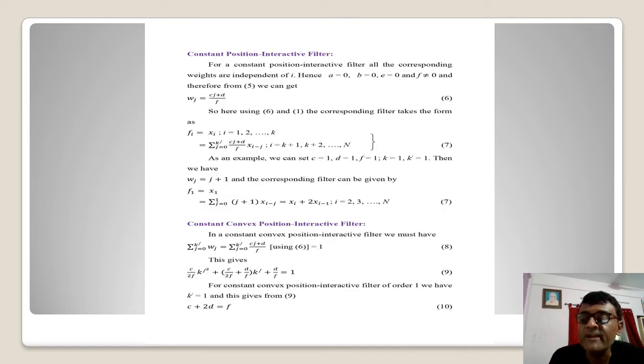We are now coming to the other aspects very quickly to demonstrate the matter. Constant position interactive filter. In this case, what happens? We are taking into account this filter, and these corresponding weights are going to be independent of i. In that case, I will call this a constant filter, position interactive also. Hence in this case A is 0, B is 0 and C is 0, as well as F is not equal to 0, and in that case I would have this particular Wj, which is the weight at this moment. We are having this as Cj plus D divided by F.